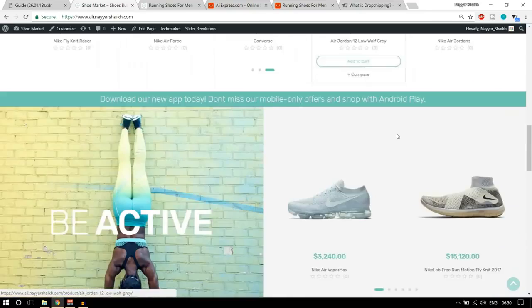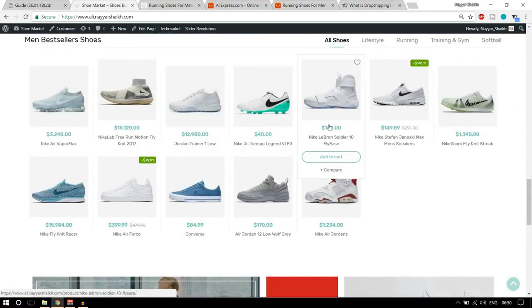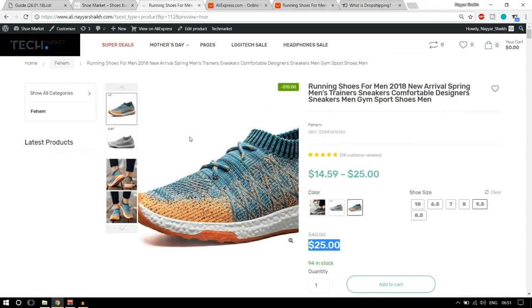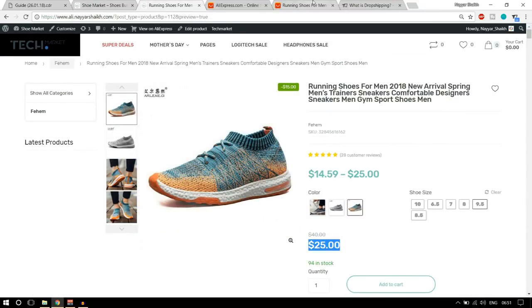Now, as you can see, there are different products over here. Now, these products are not my products. Okay, they are showing on my website. People will come over here, they can order the product, they can add to cart, they can check out, and I'll get the payment. Okay, but the thing over here is, for example, let us see this product over here.